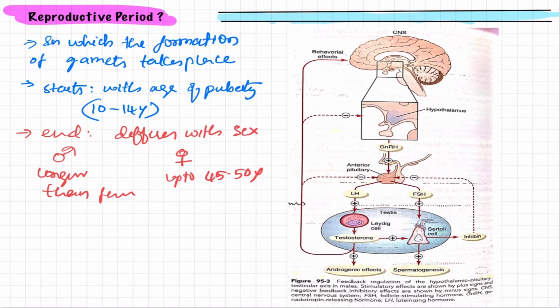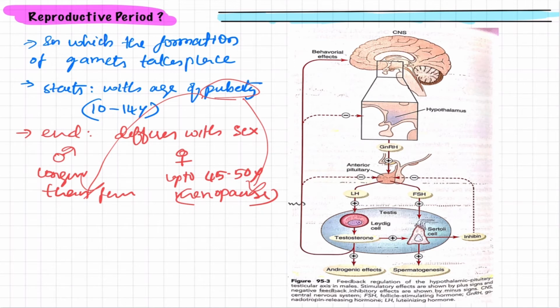After that, menopause occurs. So in females it is from puberty to menopause, whereas in males the period extends beyond 50 years as well, depending on productivity.